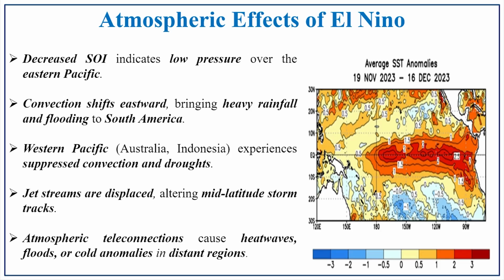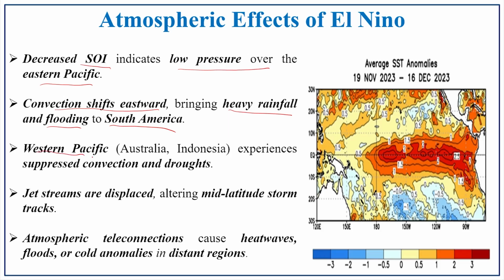The atmospheric effect of El Nino. So, what is the atmospheric effect? That is the decreased SOI. SOI means the Southern Oscillation Index. It indicates low pressure over the eastern Pacific. So, in the eastern Pacific, that is the Peruvian region, South American region, the convection shifts eastwards, bringing heavy rain and flooding in South America, which we have discussed in previous slides.